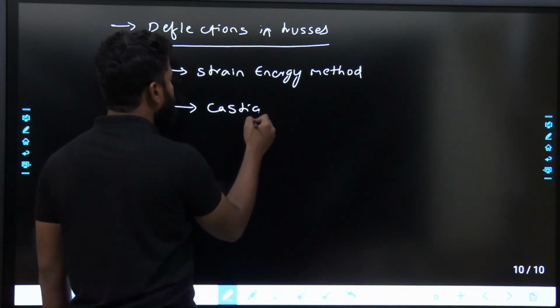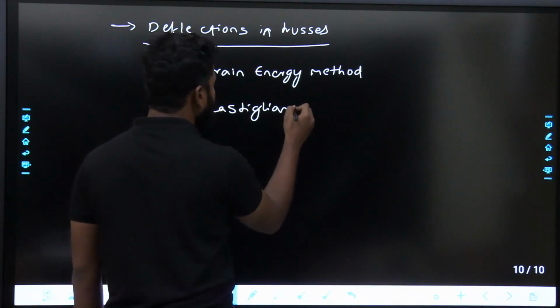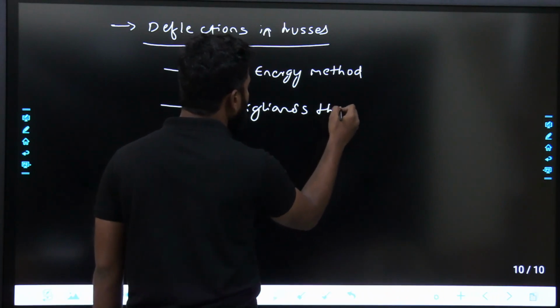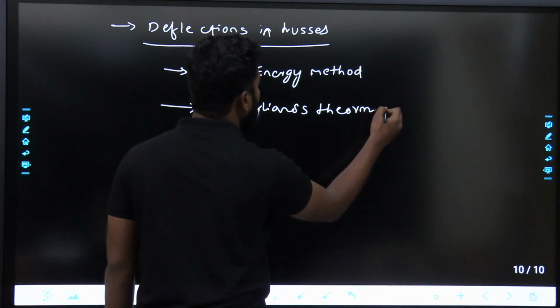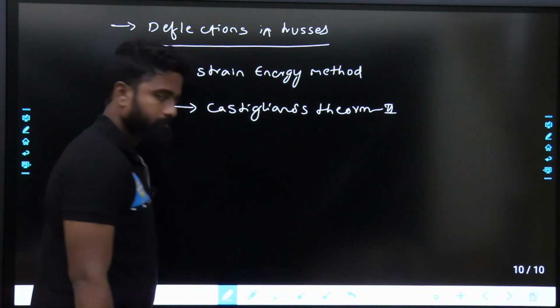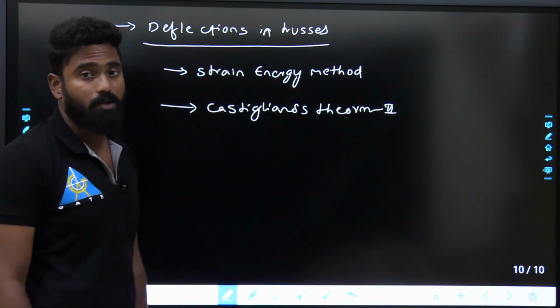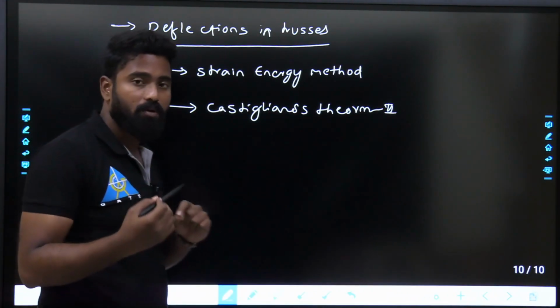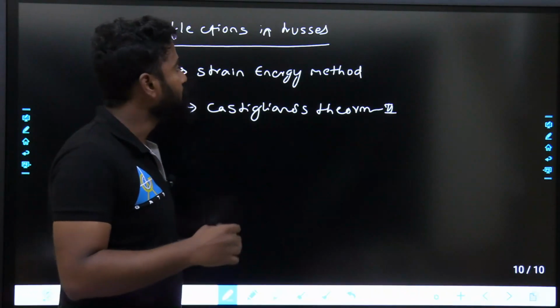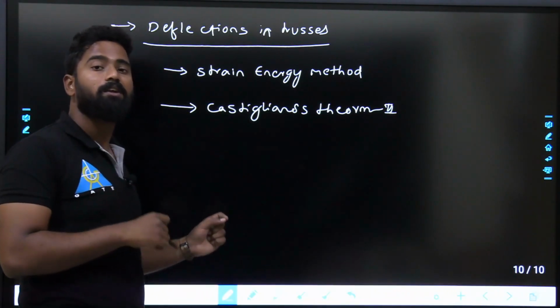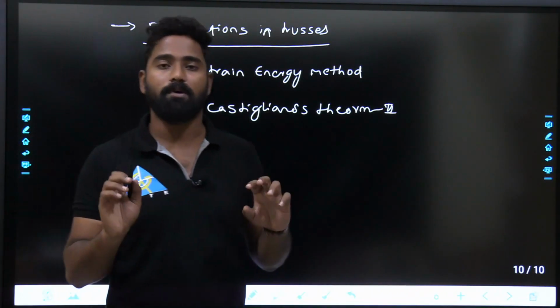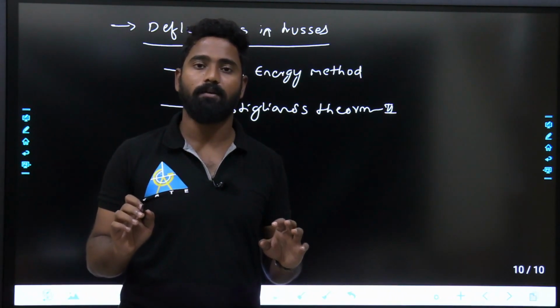Castigliano's theorem 2, theorem 1, from this we'll try to find out the deflections in the trusses. Remember, whenever I am talking about deflections, that will be generally in determinate trusses. In indeterminate trusses, there will not be much deflection.